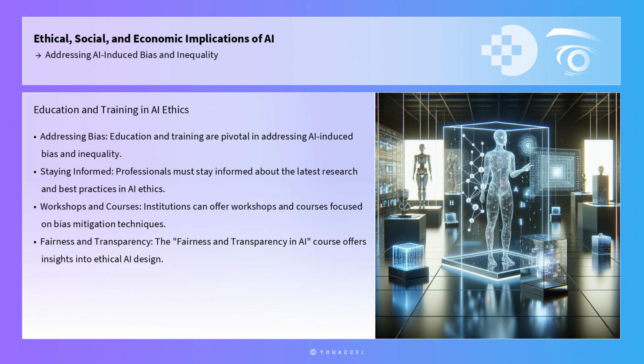Education and training are also pivotal in addressing AI-induced bias and inequality. Professionals must stay informed about the latest research and best practices in AI ethics. Institutions can offer workshops and courses focused on bias mitigation techniques, equipping practitioners with the skills necessary to develop fair and inclusive AI systems. For instance, the Fairness and Transparency in AI course offered by leading universities provides insights into ethical AI design and equips participants with hands-on experience in applying fairness metrics.